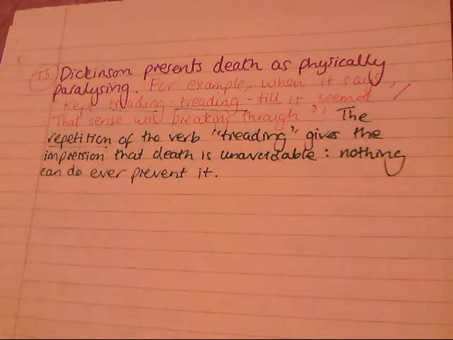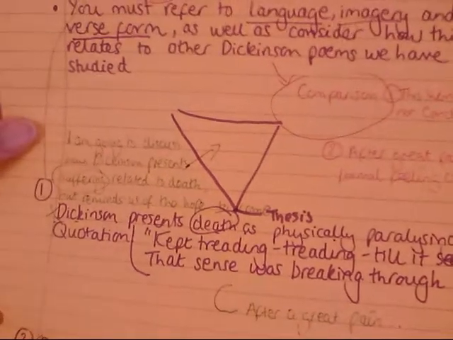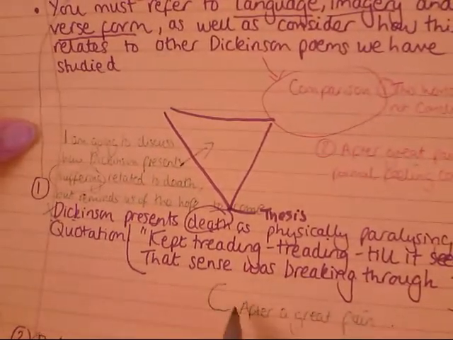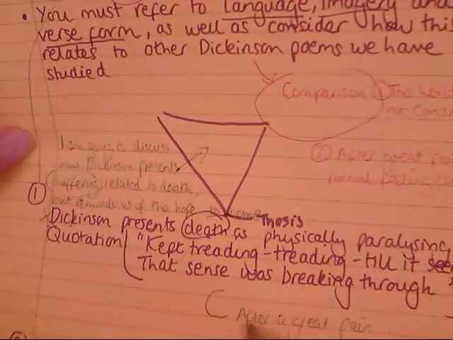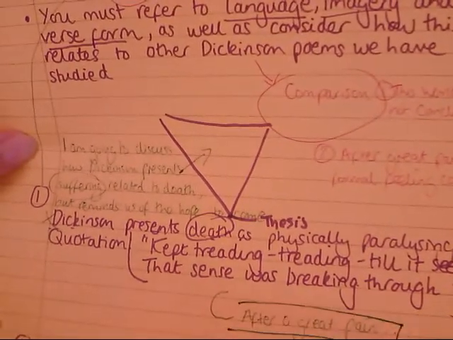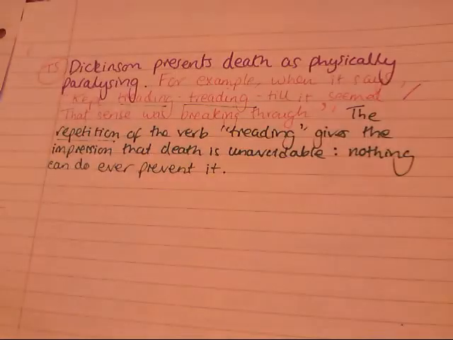Now I'm going to go on with my analysis. I'm going to remember that I need to compare with other Dickinson poems in the collection. If you remember from my plan, that's indicated by the letter C here, I've already indicated that I'm going to make some comparisons with the poem After a Great Pain. So let's see how it goes with that.